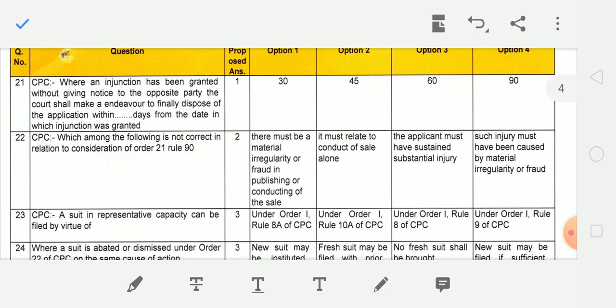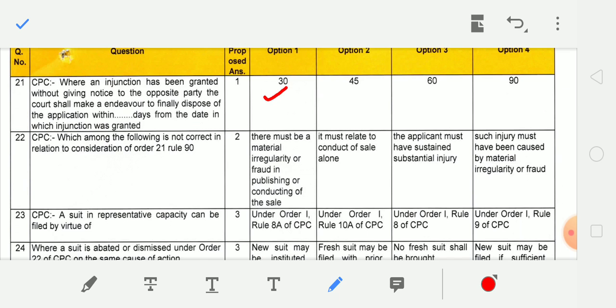Next question. Where an injunction has been granted without giving notice to the opposite party, the court shall make an endeavor to finally dispose of the application within how many days from the date in which the injunction was granted? And the correct answer is within 30 days.